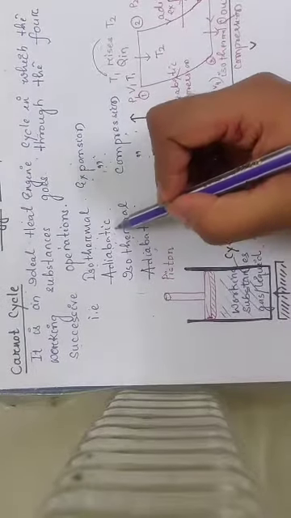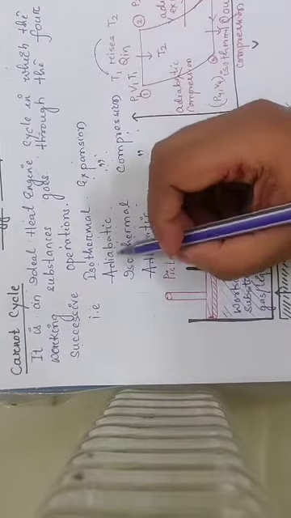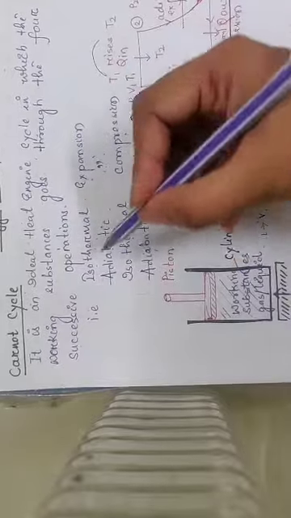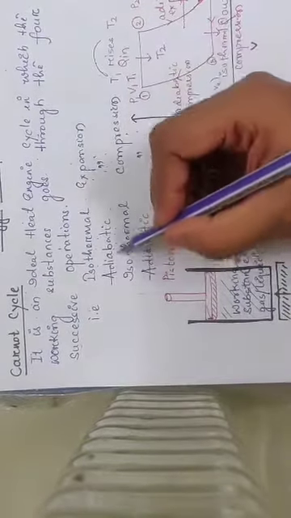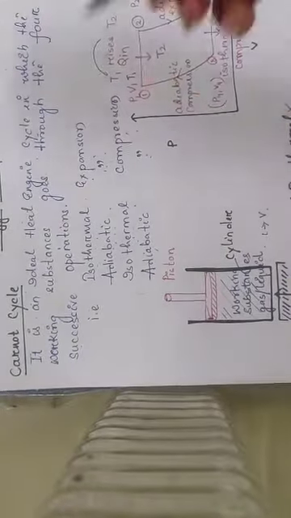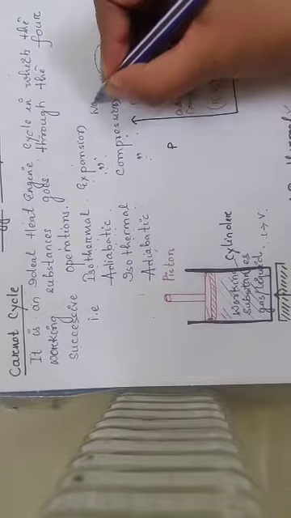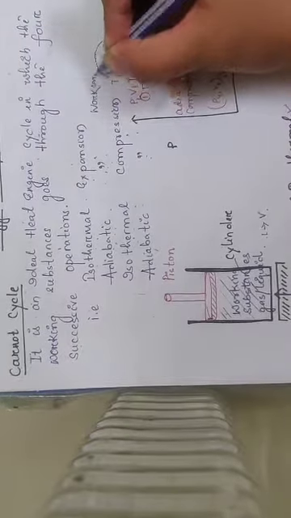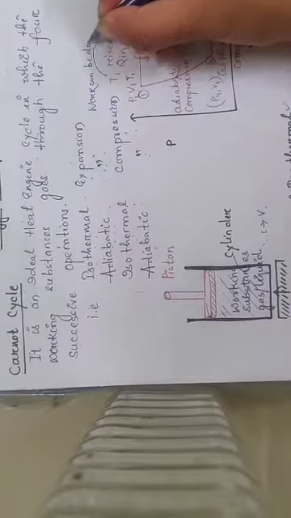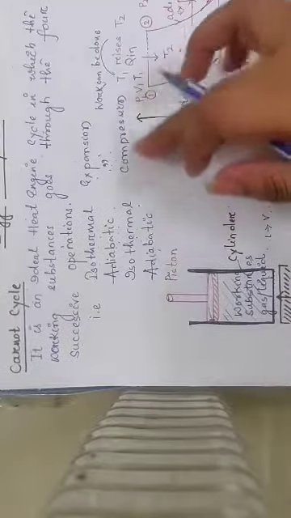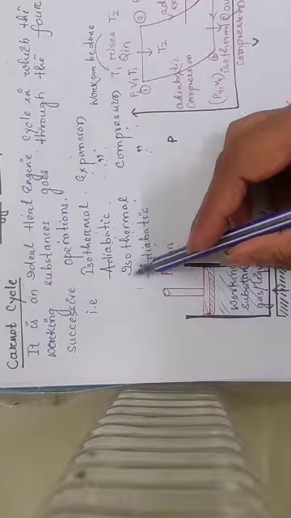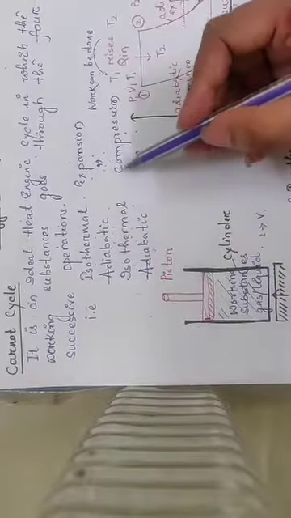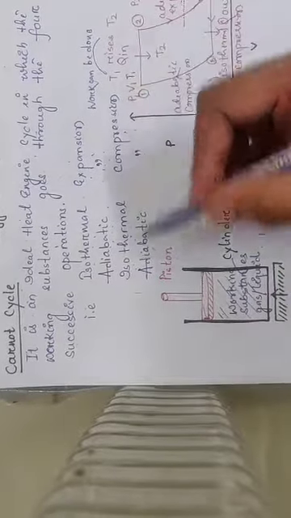In adiabatic, we know that no heat exchange takes place, meaning the system is thermally insulated, so only expansion takes place, which means only work is done. Similarly, again isothermal compression: the volume decreases, the temperature remains constant, and compression takes place.